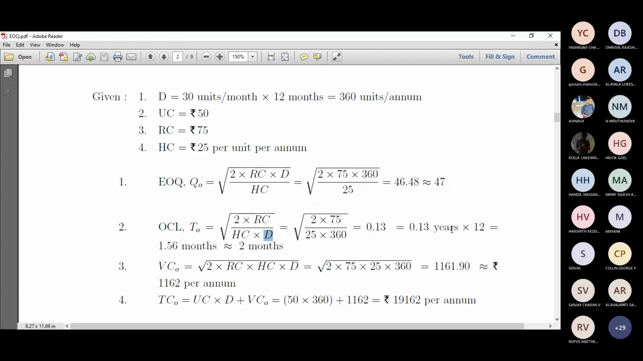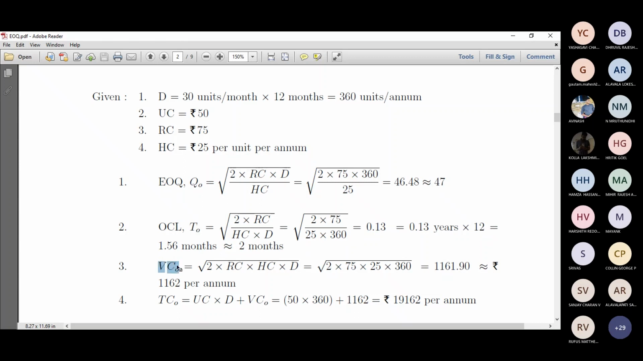Multiply this by 12 and we get the monthly cycle. So our monthly cycle is 1.56 months or something like that, about 2 months. Which means that every 2 months, the order gets replenished. So that's our optimal cycle time. Which means that we'll get 6 cycles per year, something like that.